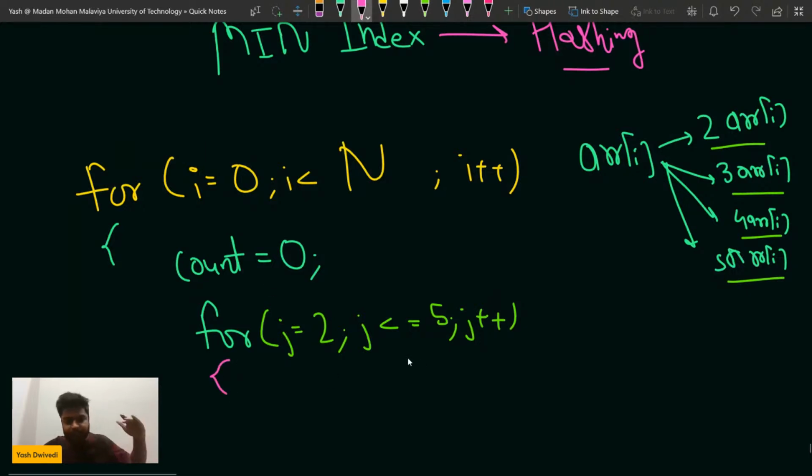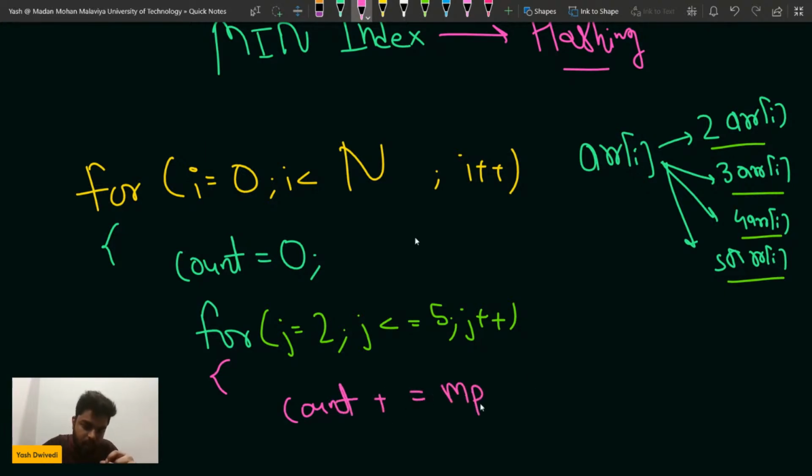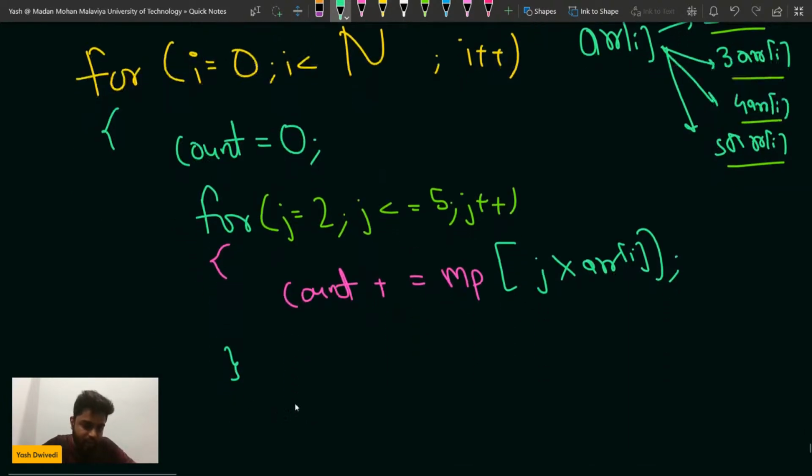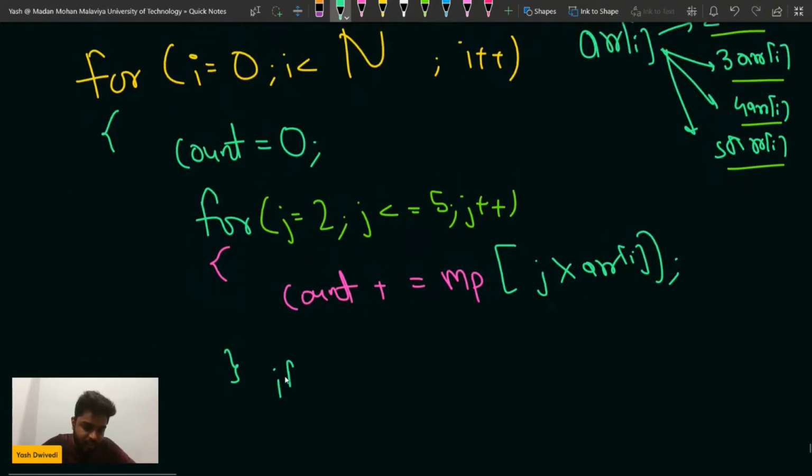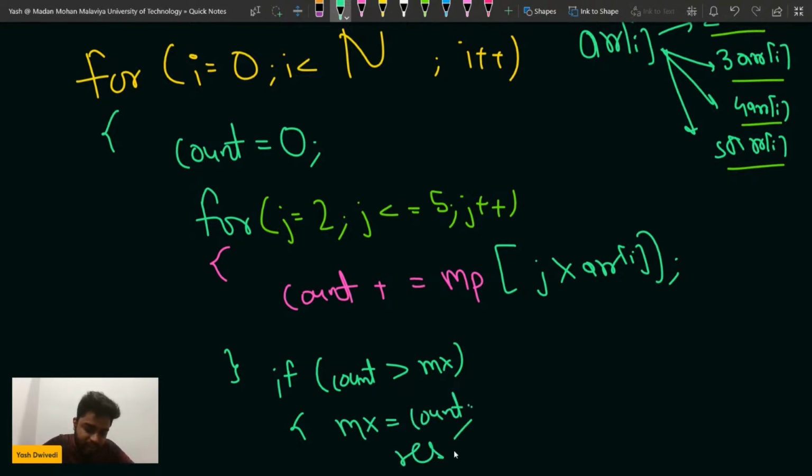So I will iterate through all the multiples, and count plus equal to map of j into arr[i]. So 2 into arr[i], 3 into arr[i], whatever is present, that many times I will count it. Then if this count is greater than the maximum I have seen so far, I will update the maximum frequency as the count, and update the resultant index as i. That is what I can do simply.